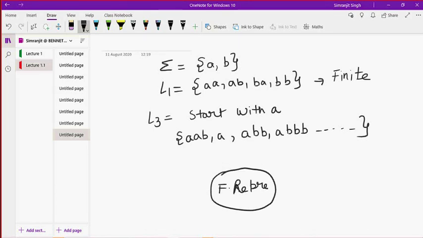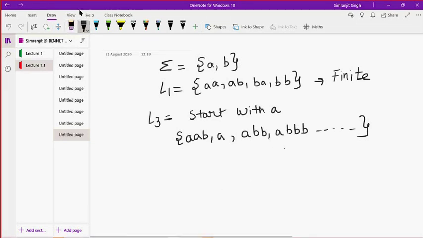Suppose that finite representation is a machine, such that if I input a string, it will tell me whether the string belongs to the language. Let me just restate the problem here again. The problem we face is that we cannot define a computer or a machine for an infinite problem.